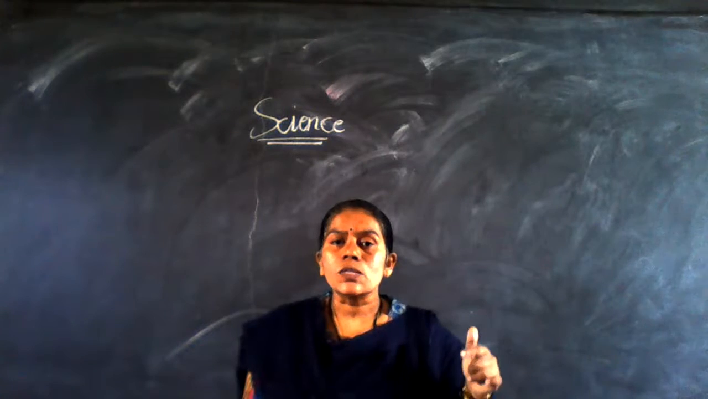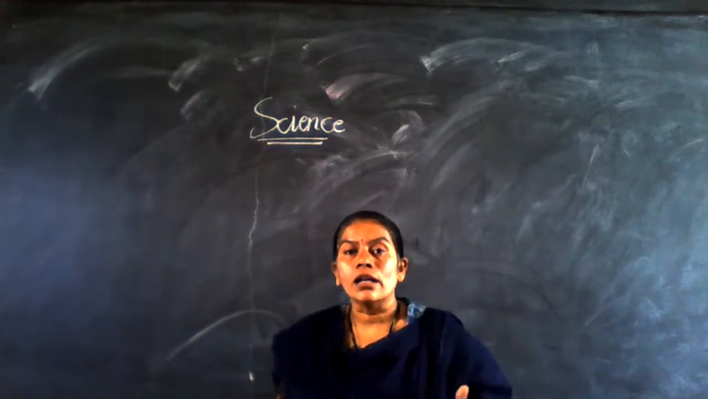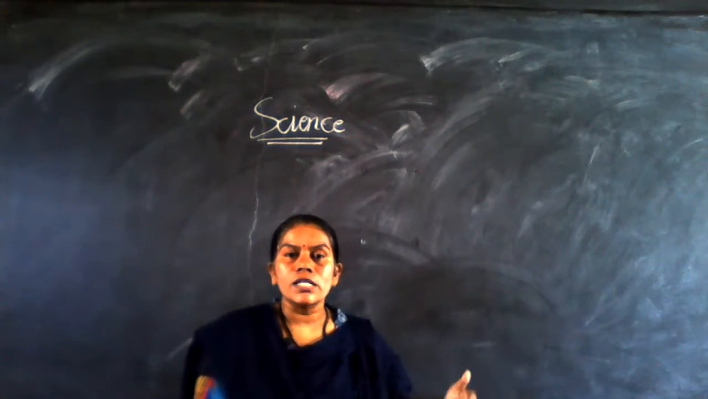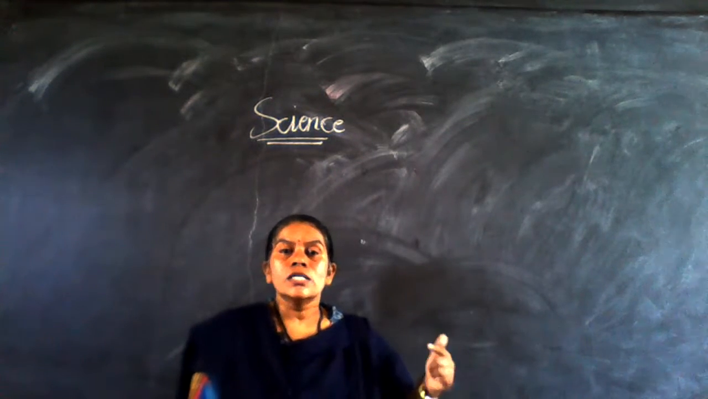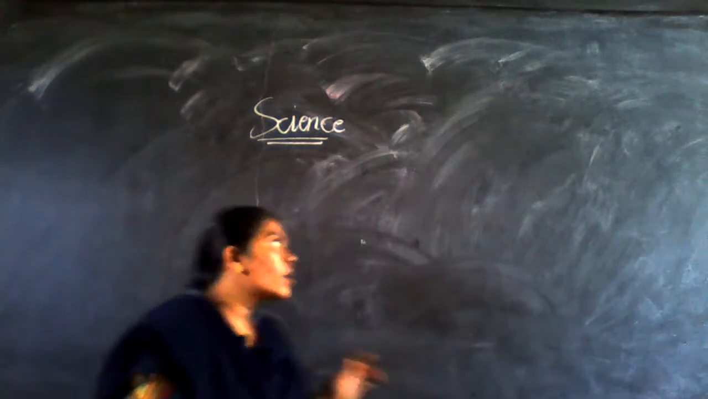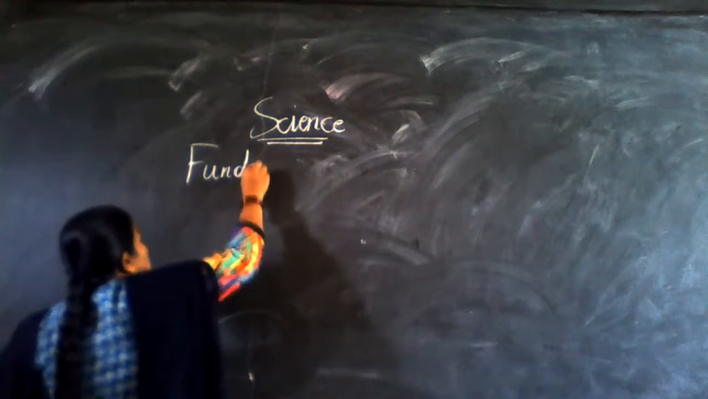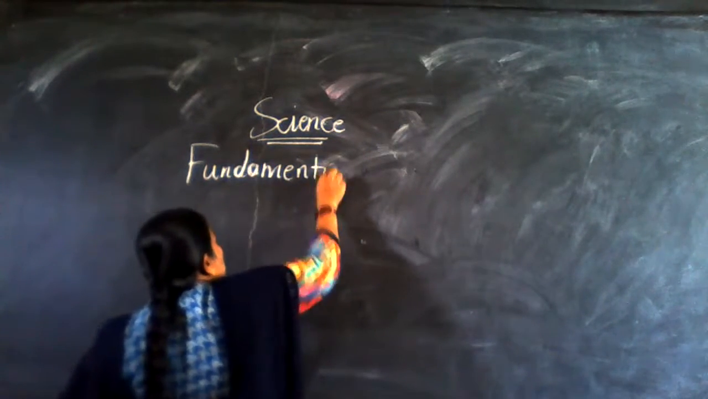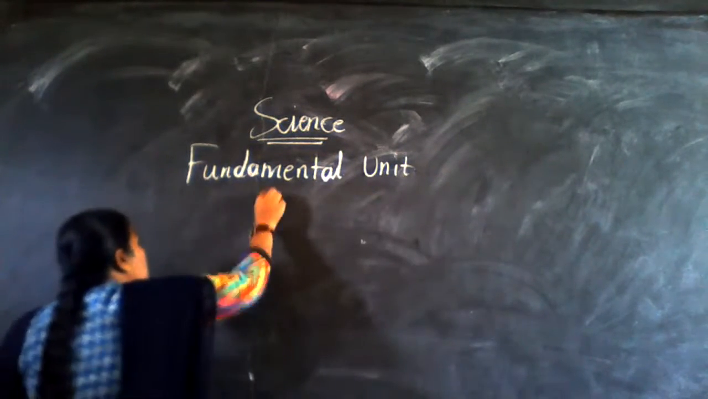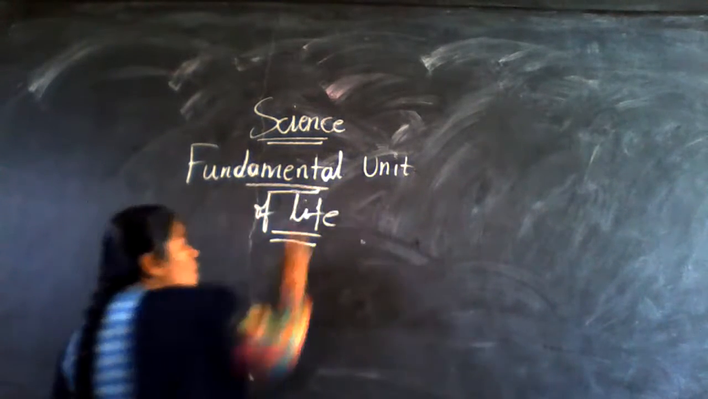Then what is responsible, what is the basic unit for that life? In this class, we are going to learn which is the basic unit of living organisms, including plants, unicellular and multicellular organisms. That is nothing but the fundamental unit of life. Today in this class, we are going to learn about the fundamental unit of life. This is the second chapter in biology.